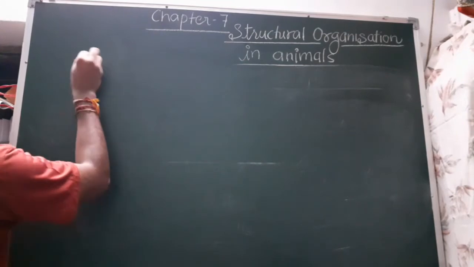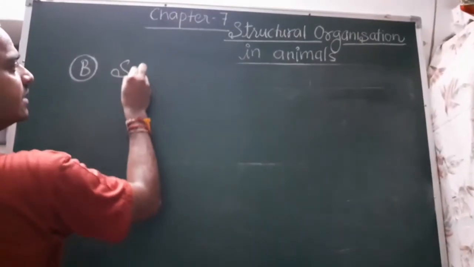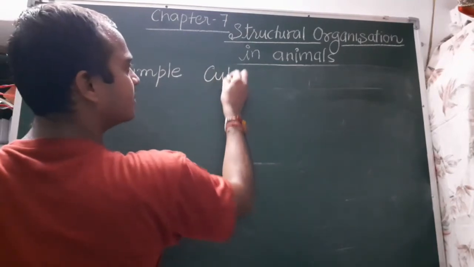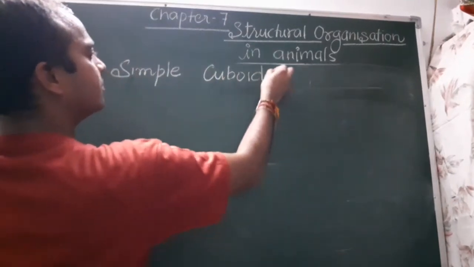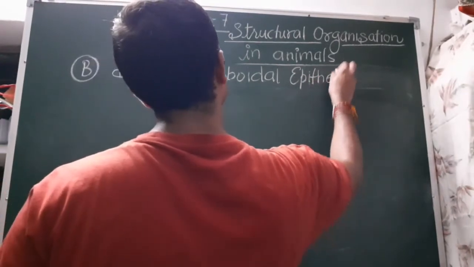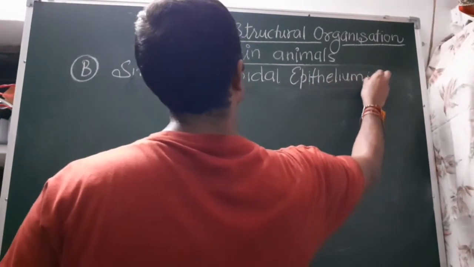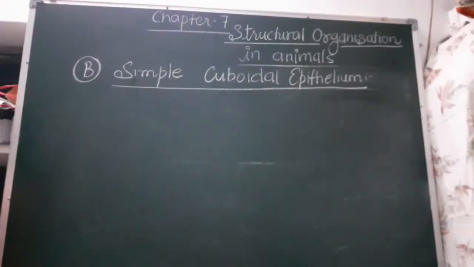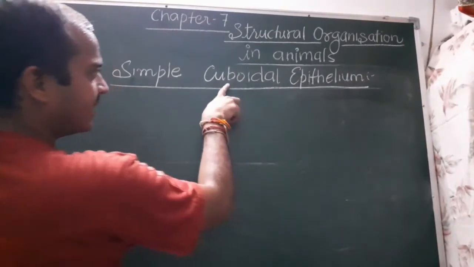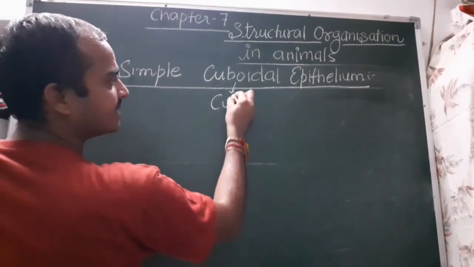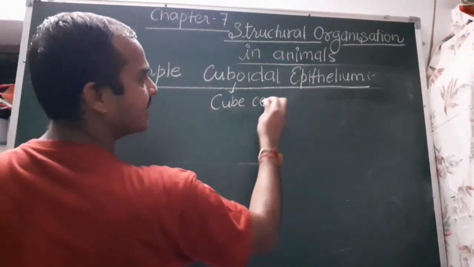The second category is simple cuboidal epithelium. Simple cuboidal epithelium. As the name suggests, cuboidal, so it is cube shaped cells.